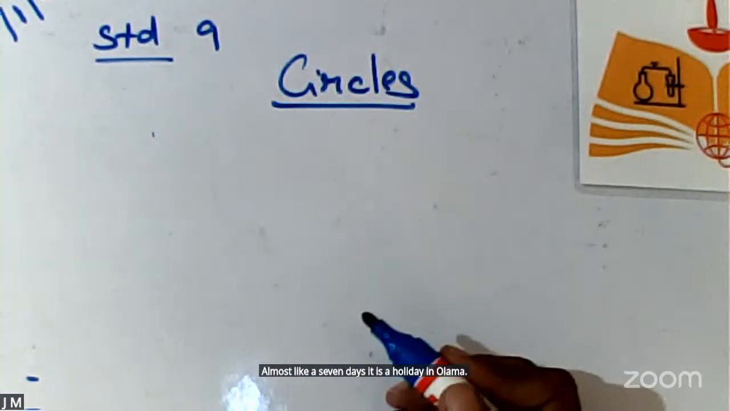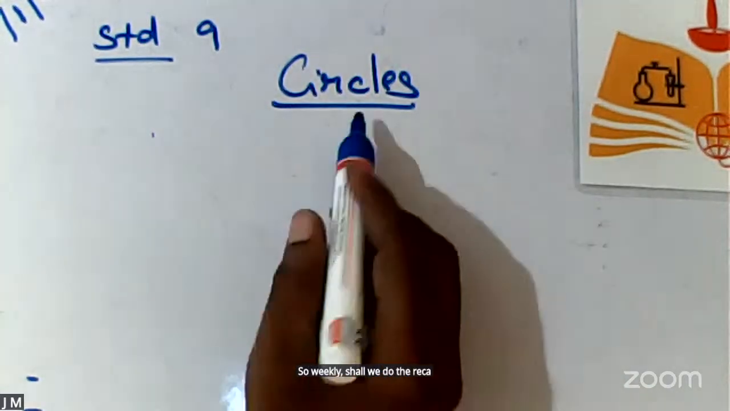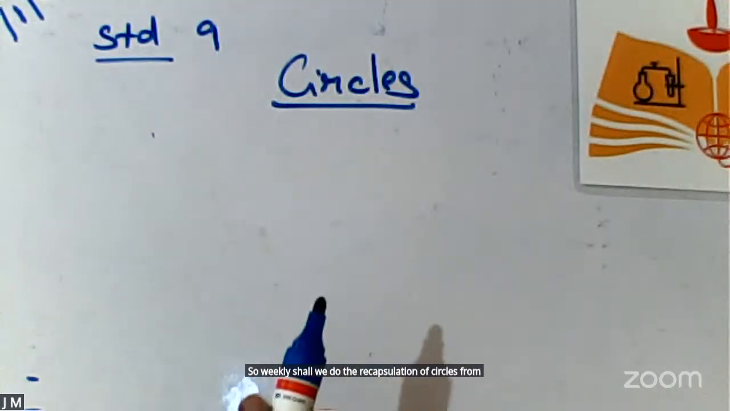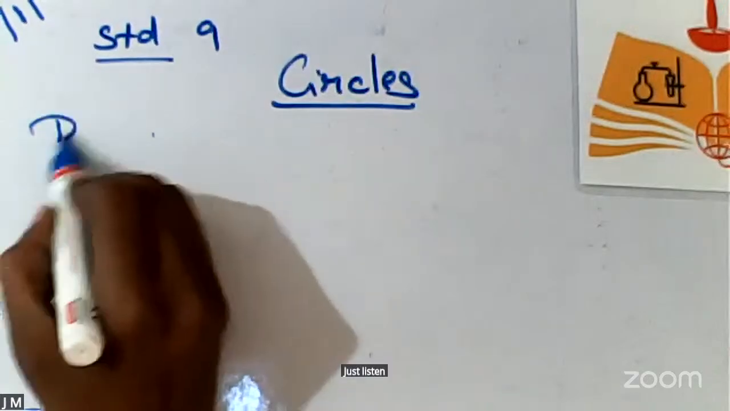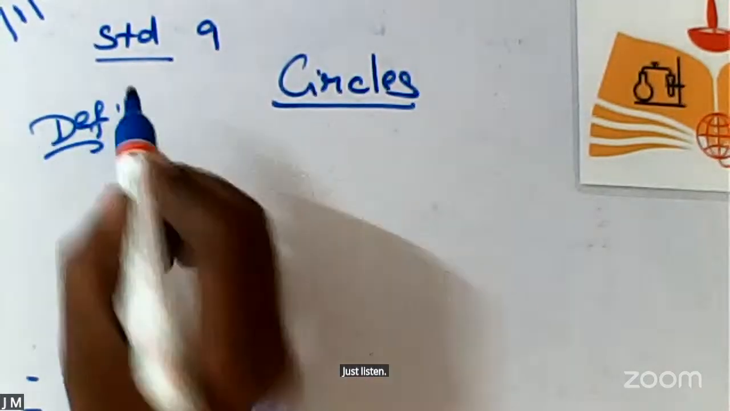So quickly, shall we do the recapitulation of circles from the first? Okay? Shall we start? Okay, just listen. What is the definition of a circle?